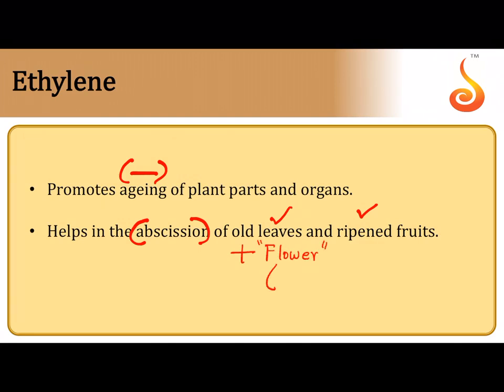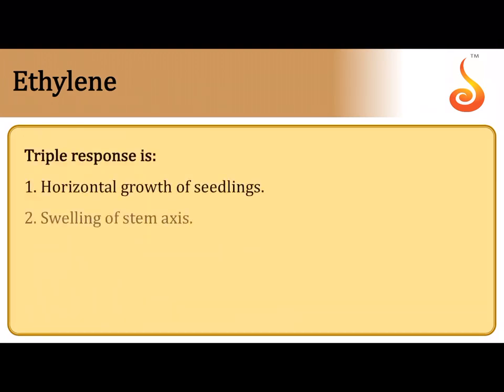For example, in the case of ethylene, usually when it comes to flowers of cherry plant, thinning of cotton, thinning of cherry, thinning of walnut, in plants like this, it brings about the thinning of the flowers. Okay, so this is a negative thing about ethylene.